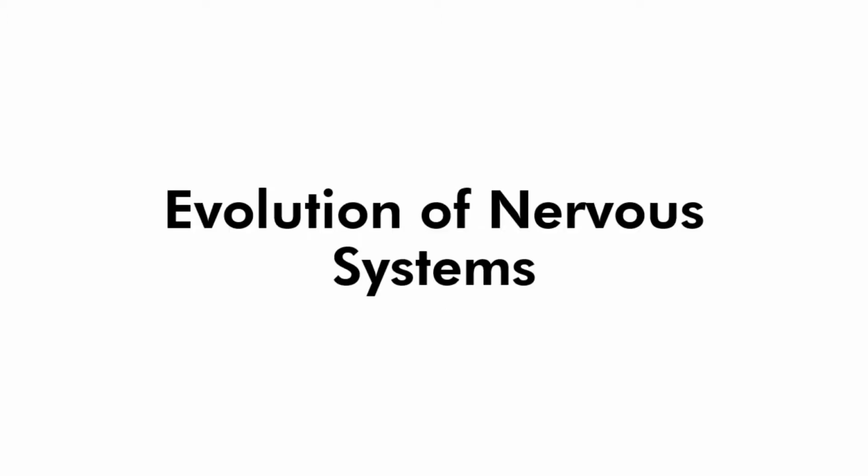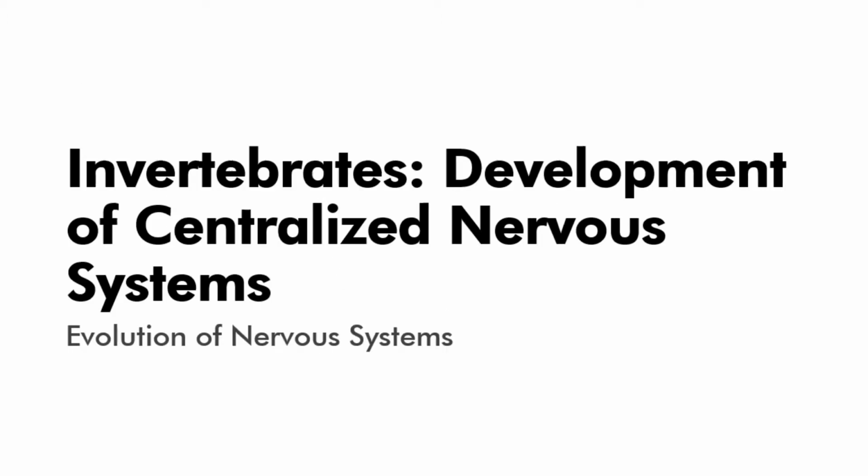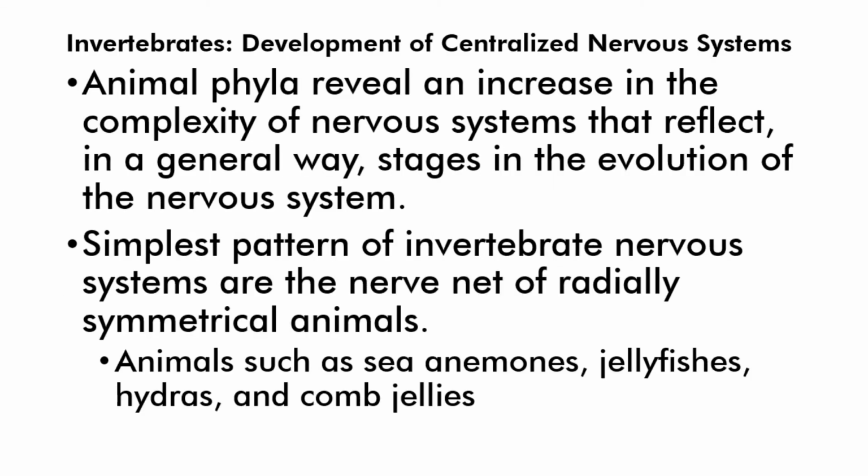Now we'll be discussing the evolution of the nervous system. In vertebrates, the development of centralized nervous systems. Animal phyla reveal an increase in the complexity of nervous systems that reflect, in a general way, stages in the evolution of the nervous system.